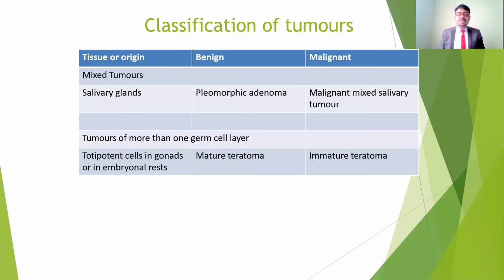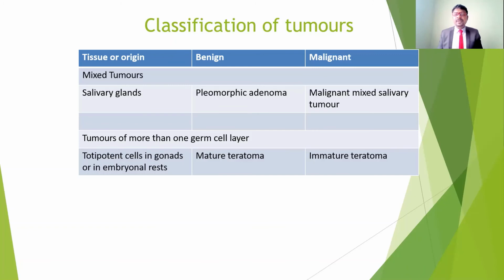So that's all about today's topic, tumor classification: what tumors are, what the different types of tumors are, how tumor nomenclature works, and what the difference is between a benign tumor and a malignant tumor, and also between a normal cell and a cancer cell.